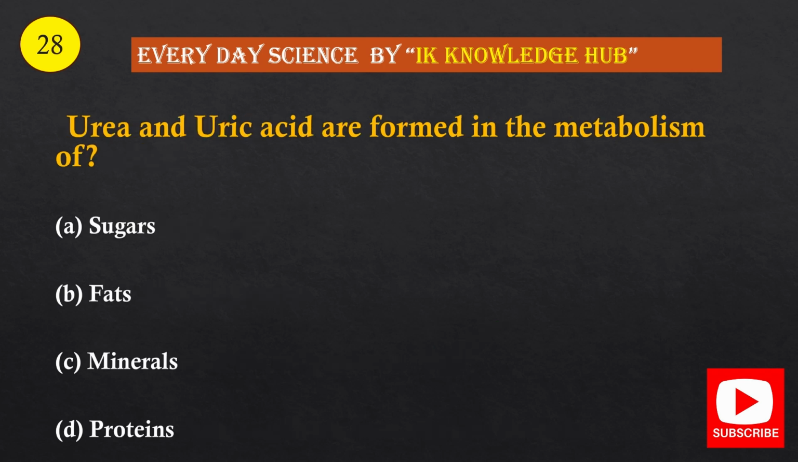Question number 28. Urea and uric acid are formed in the metabolism of option A, sugars, option B, fats, option C, minerals, option D, proteins. And the correct option is option D, proteins.